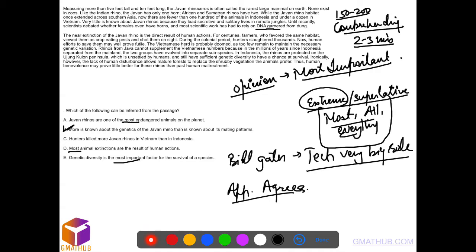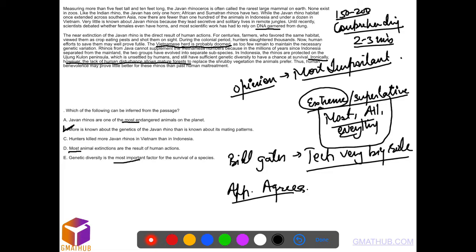For example, if you see here, the Vietnamese herd is probably doomed. So, probably doomed, he's making a prediction. That's an opinion. Then, ironically, however, the lack of human disturbances allows mature forests to do so and so on. So these are two of the opinions that the author has put.